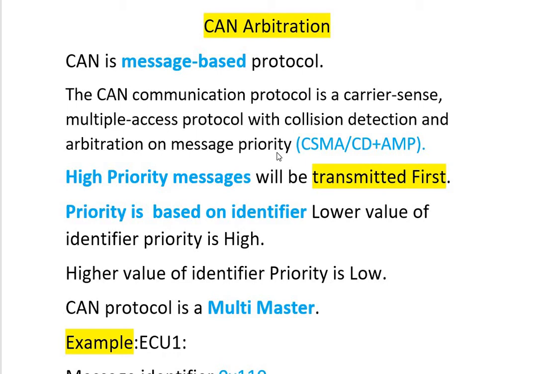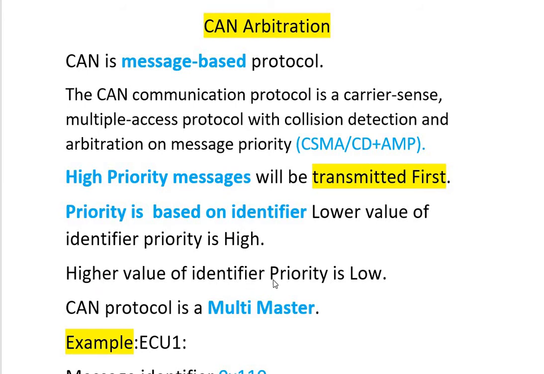network, if two or three nodes try to send a message at the same time, collisions will occur. In order to resolve those collisions, they follow arbitration on message priority. So here, higher priority messages will be transmitted first. Priority is decided based on the identifier value. If the identifier value is lower, the priority is higher.